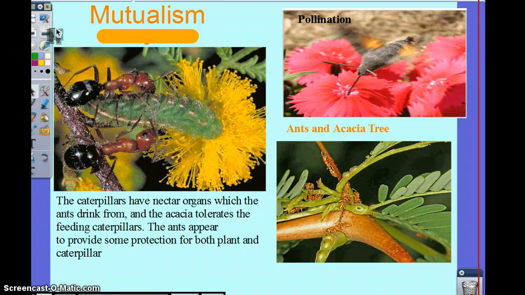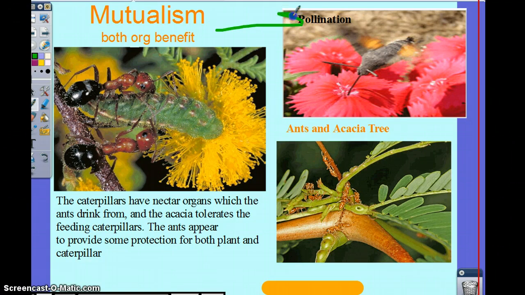So I'm giving you a few that commonly are found in almost every textbook. This first one is called mutualism. Symbiosis, isn't that when they both benefit? No, symbiosis is two organisms living closely together. It doesn't matter. Now, when they both benefit is a type of symbiosis, which is mutualism. The word says it all. Both organisms benefit. And in this example of mutualism is pollination.